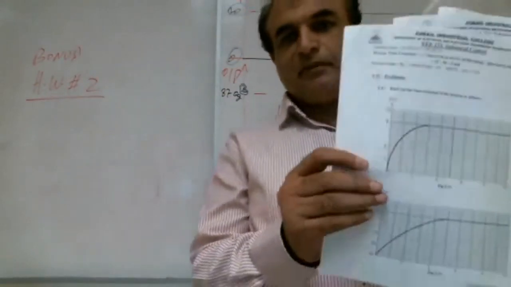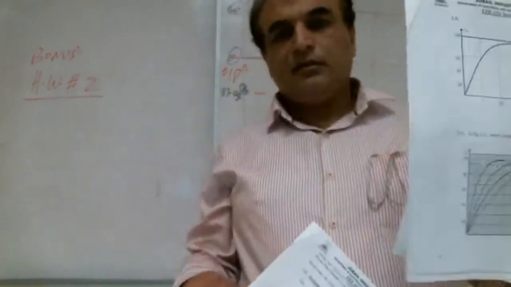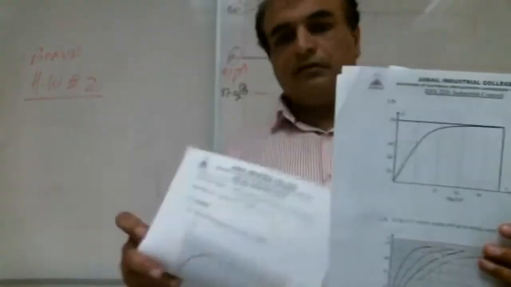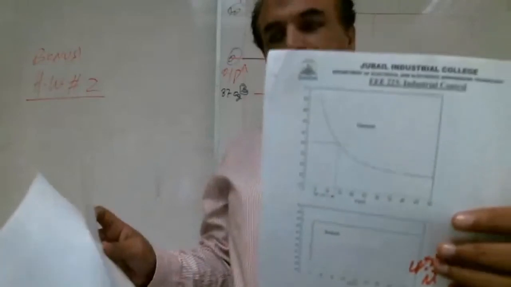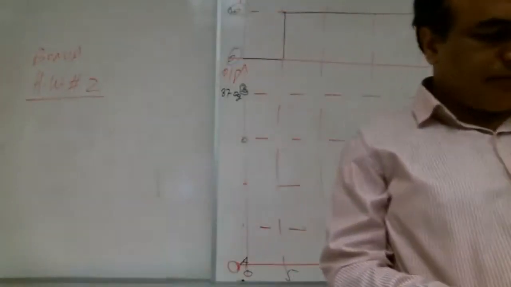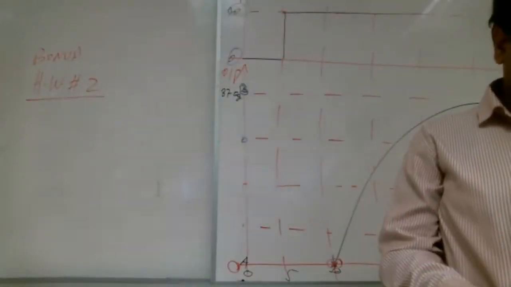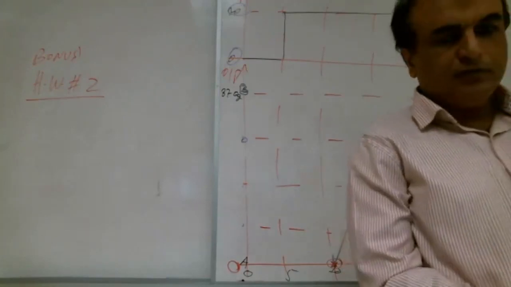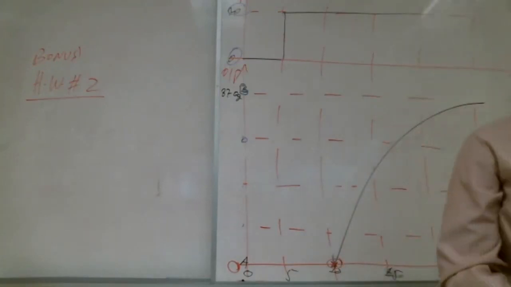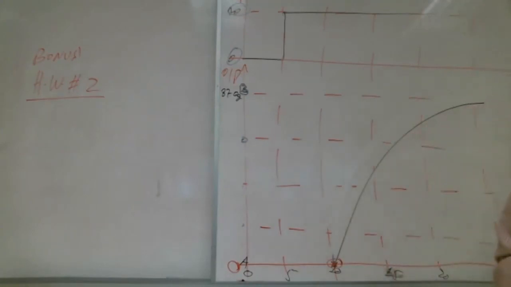See, Shabab, this page and this page. These are the 4 pages, from page 7 to page 10. Page 7 to page 10. Shabab, with me?